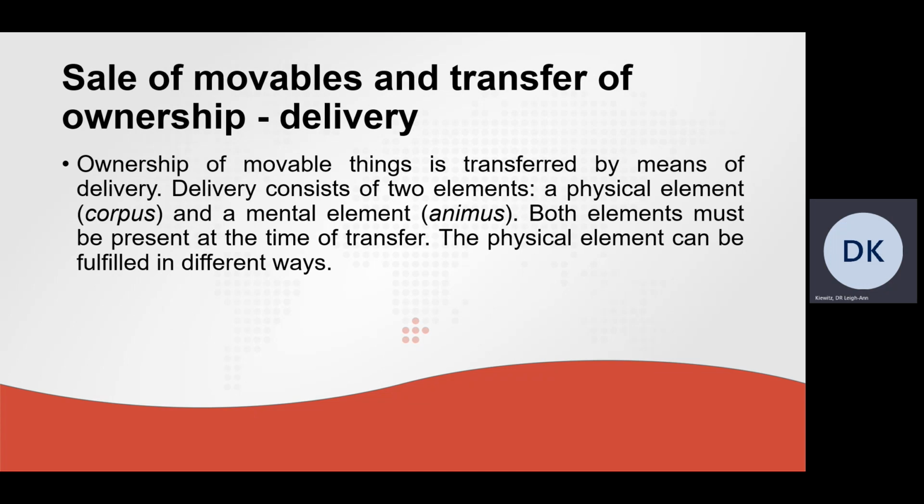Now, ownership of movable things is transferred by means of delivery, as mentioned before. Delivery consists of two elements. There must be a physical element and there must be a mental element. Both elements must be present at the time of transfer of ownership. The physical element can be fulfilled in different ways.